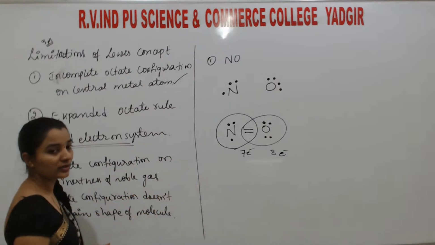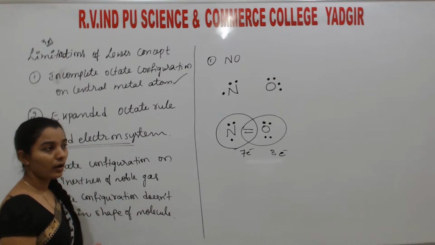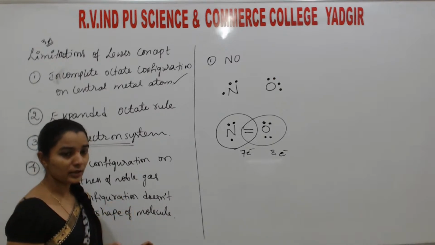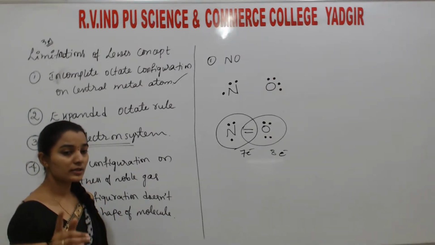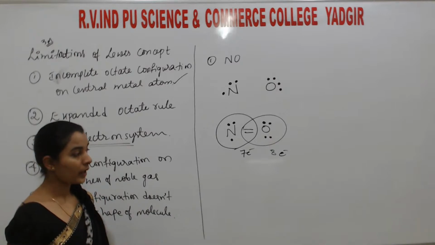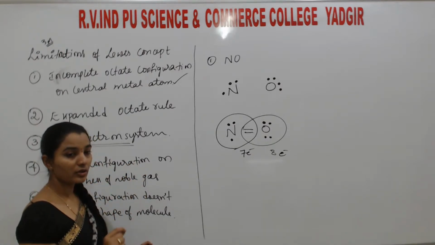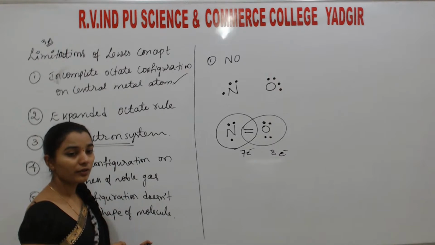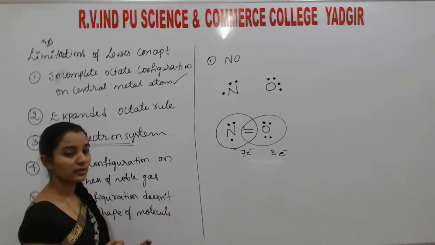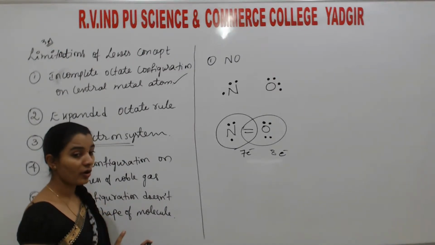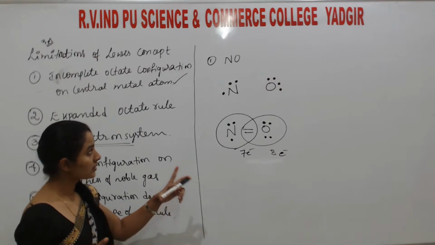So the structures I explained before are highly stable. They are seen in our daily life, and of course they exist in nature. That means whatever exists in nature should be stable. So even though they are stable, one has an incomplete configuration, one has an expanded configuration, and another has an odd electron system. But this is not explained by the Lewis concept. Understood? That is one reason.